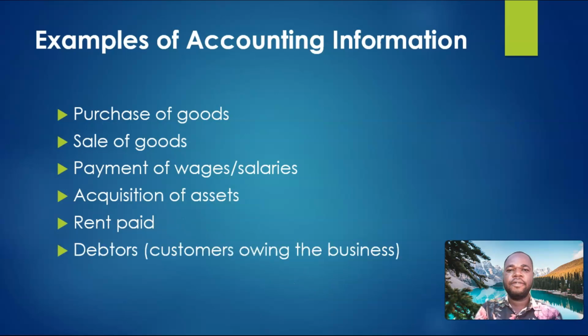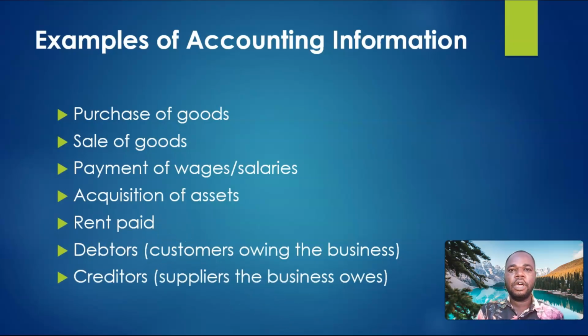We also have debtors. Sometimes when we sell goods, we do not receive cash immediately. Our debtors or our customers will have to pay on a later date. So when they finally make payment, this amount of money can be measured and therefore can be classified as an accounting information.